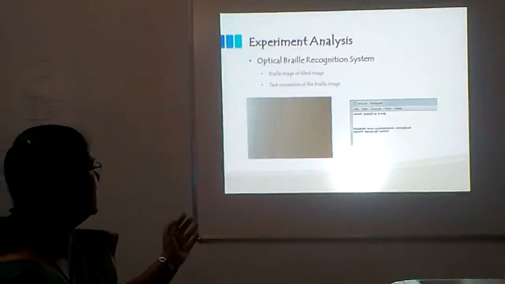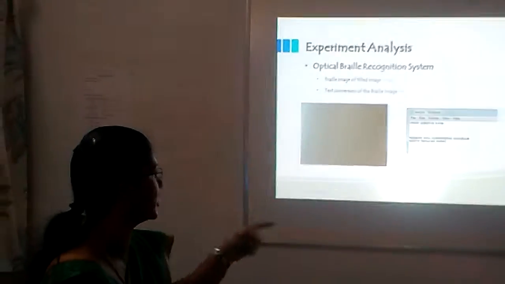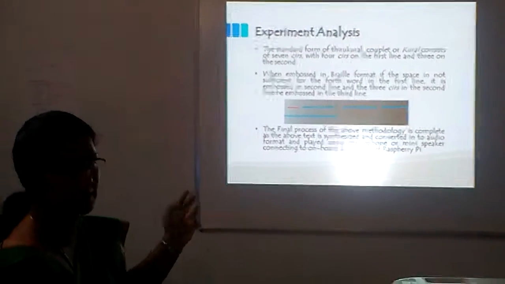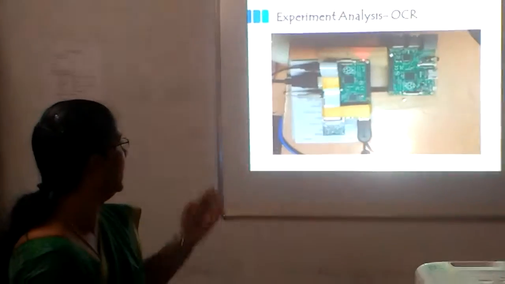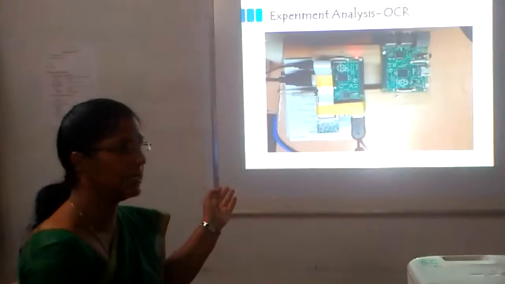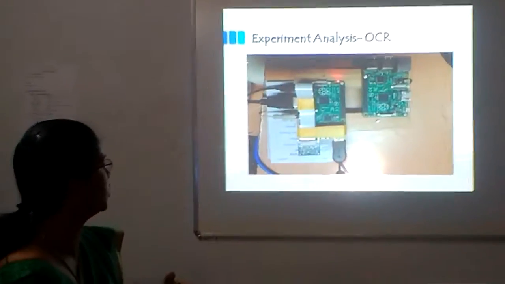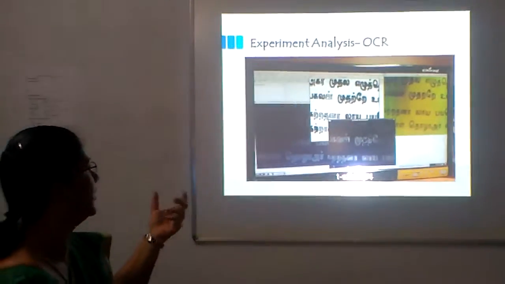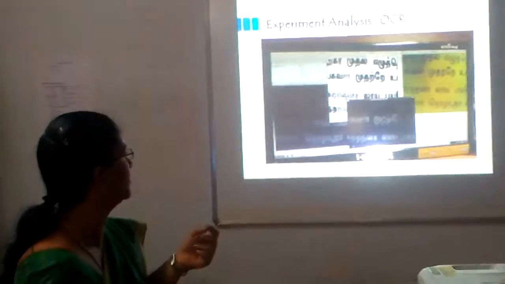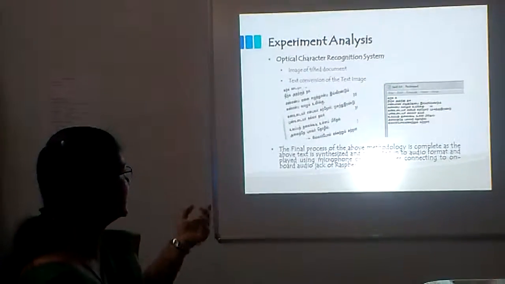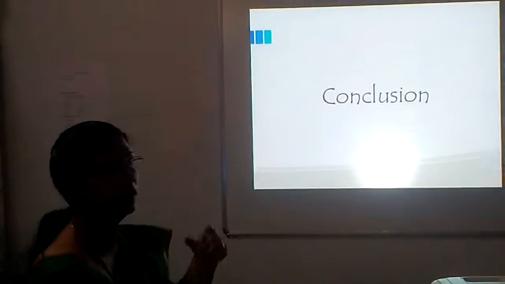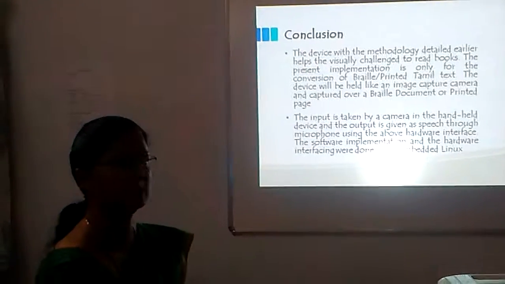Here are the outputs: even a skewed image is converted, and this is an example of a 3 line image. Coming to the OCR, I captured a Tirukkural book, which is also a skewed image, and once it is converted, it comes out as a speech document.